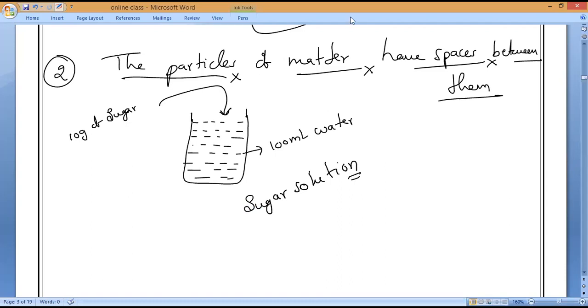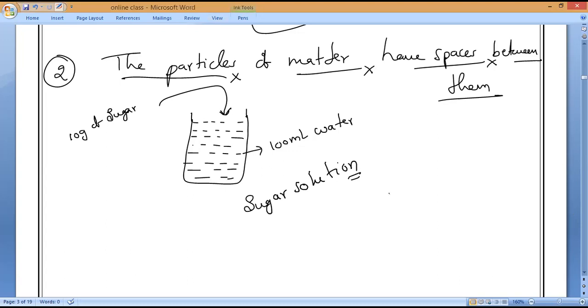Reddy, Harish, have you noticed it, for example? You have taken one glass of water and dissolved sugar. Does the water amount increase, decrease, or remain the same? Increasing, sir? It will never increase, Reddy. Go and take 10 grams of sugar and dissolve it in water. It will never increase the volume of water. It remains the same. Understand why? Something extra is added, so it should increase, correct? Why is it not increasing? Anyone?